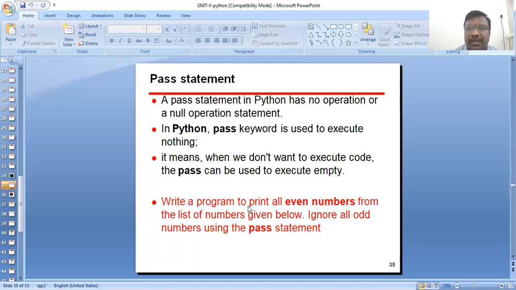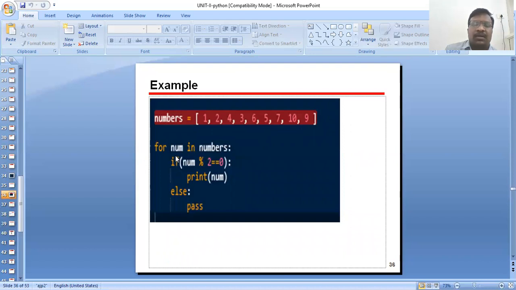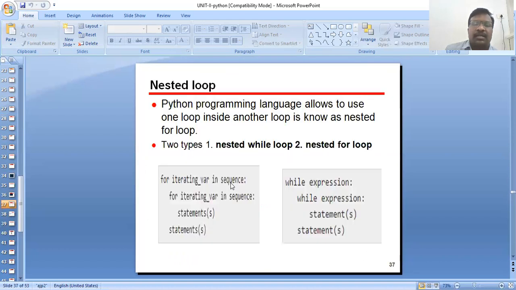Next one is the pass statement. A pass statement in Python is a null operation statement. The pass keyword is used to execute nothing. When we don't want to execute any code, pass can be used to keep it empty. Write a program to print all even numbers from the list of numbers given below, ignoring all odd numbers using the pass statement. That is a small program: for number in numbers, if number modulo 2 is equal to 0, print, else pass.